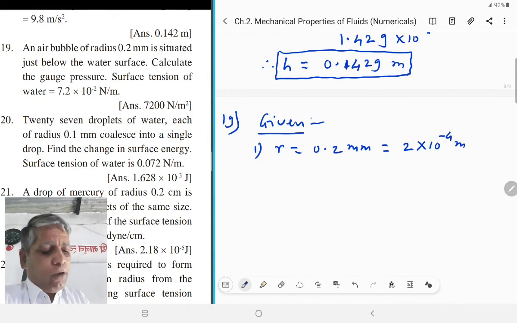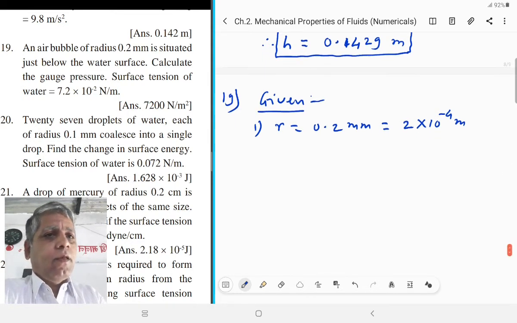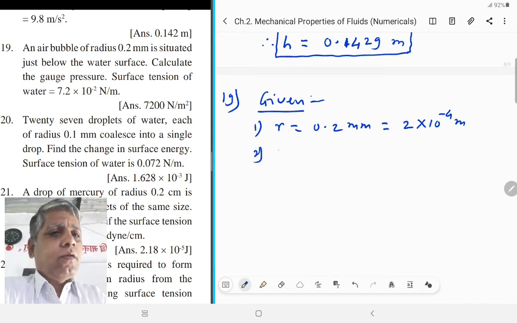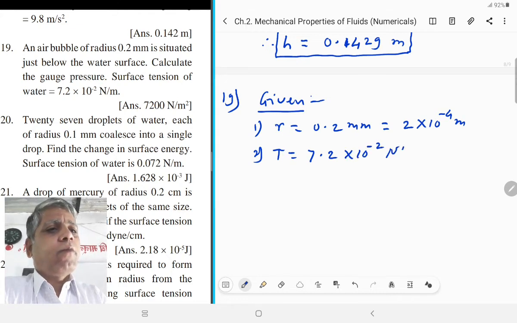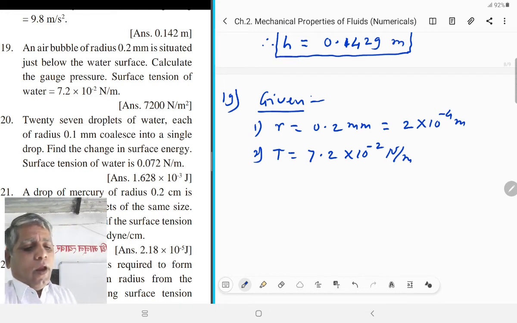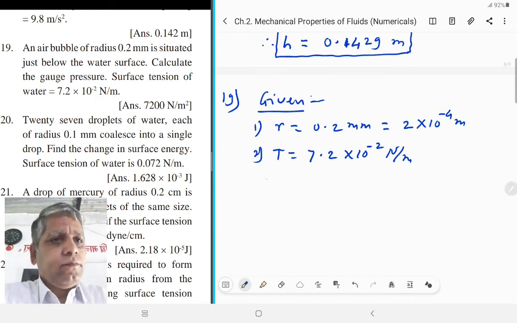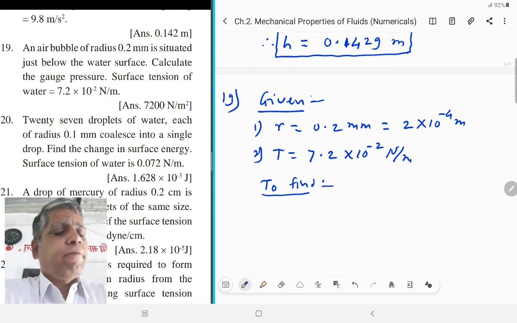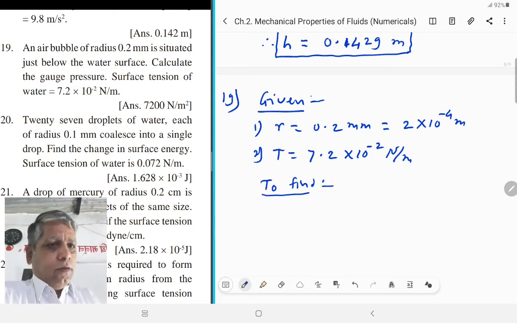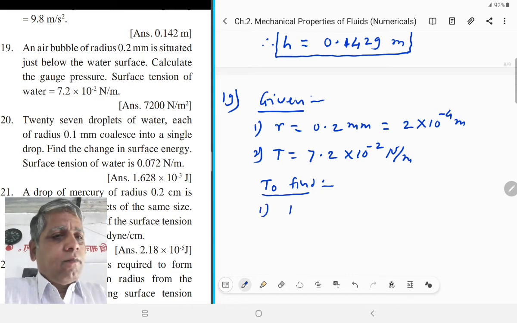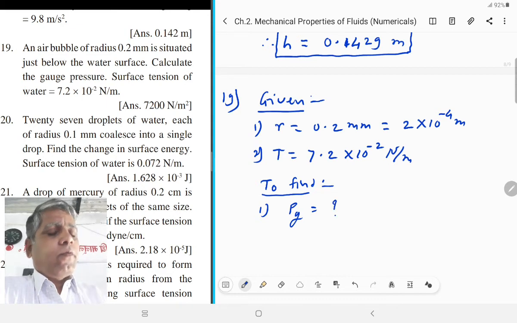And the surface tension of water, T is equal to 7.2 into 10 raised to minus 2 Newton per meter. And the gauge pressure is to be found out.